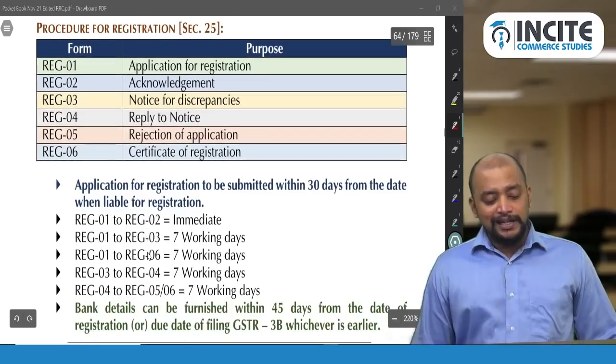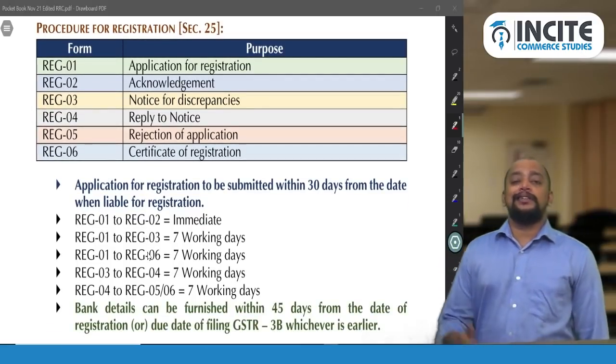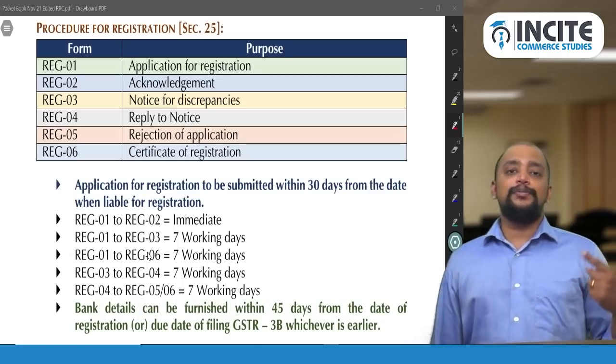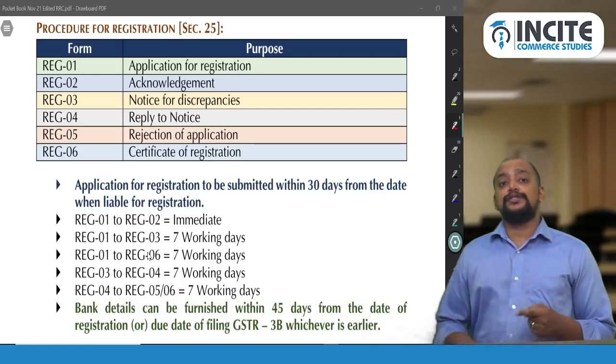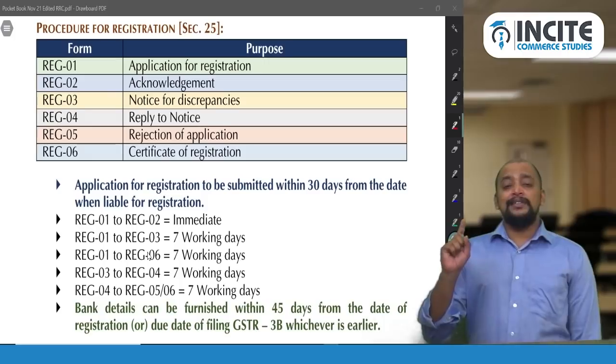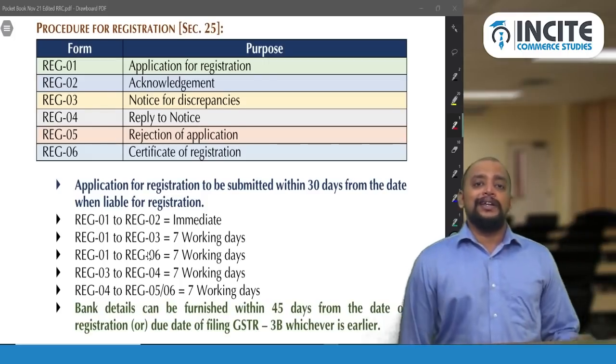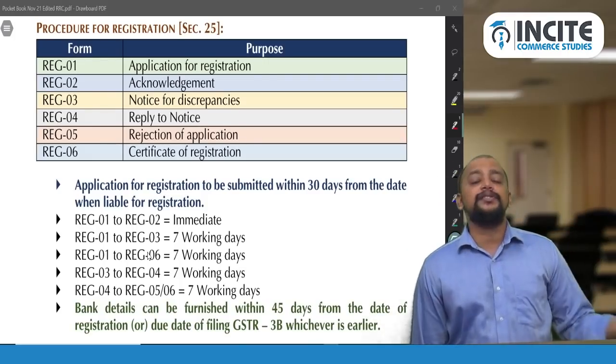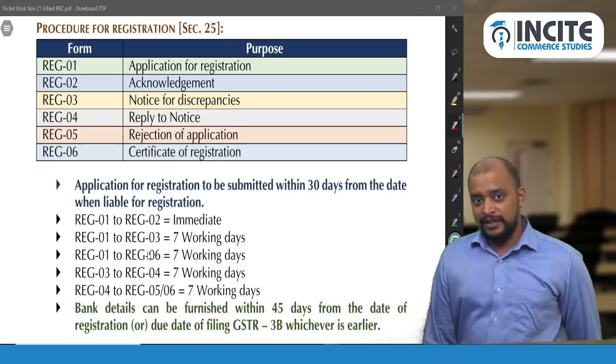Application for registration should be submitted within 30 days from the date when a person is liable to get registered. The reason is, number 1, if the application for registration is not submitted within 30 days, then we will not get the benefit of section 18(1)(a). That is, the GST paid on the closing stock can be availed as ITC. That benefit is not there if the application is not made within 30 days.